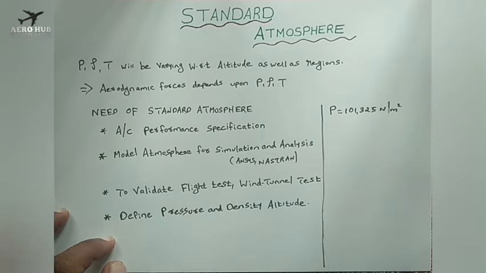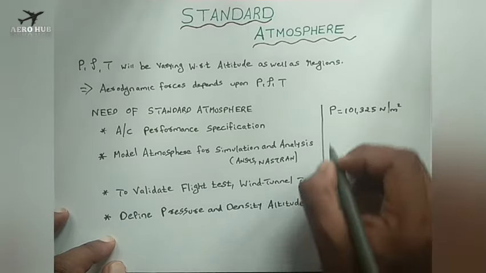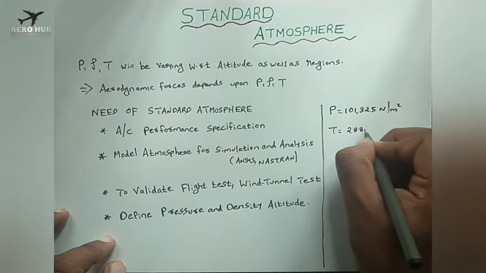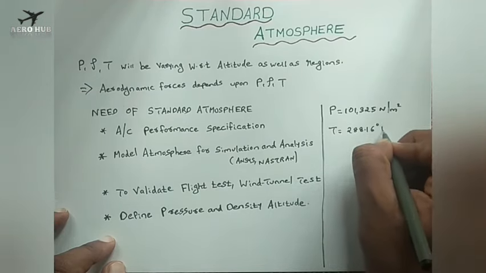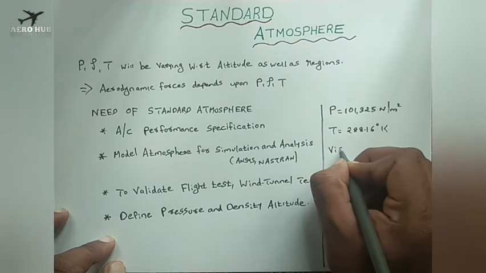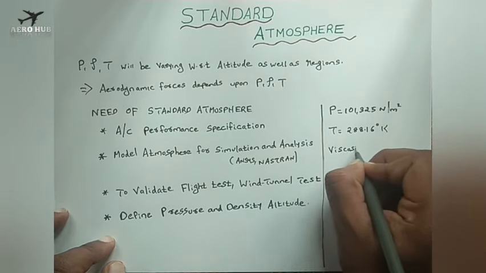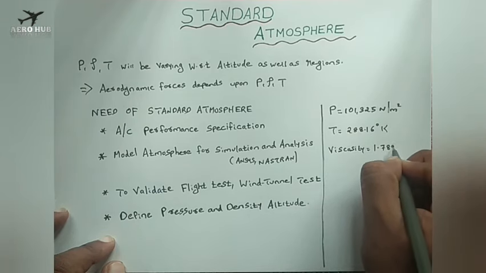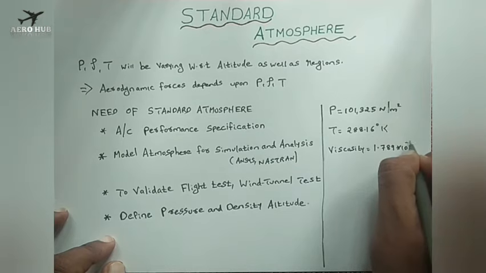This is only to estimate the performance characteristics of an aircraft, and the value of temperature is 288.16 degree Kelvin. Then viscosity is equal to 1.789 into 10 power minus 5 Newton second per meter square.